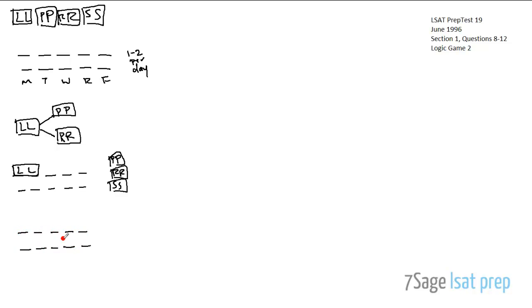But the second case gives us tons of information. What if we put LL on Tuesday and Wednesday? That means the first day production can go is Thursday, and the first day rehearsals can go is also Thursday, because we follow our rule, which means we've taken care of this rule. Now look what we have. There can't be any days left idle, so S has to be on day 1, which means it has to be in this position. So we have 2 scenarios. The first one gives us not a ton of information. The second one gives us a lot of information. And you can actually keep splitting this first scenario into several different scenarios.